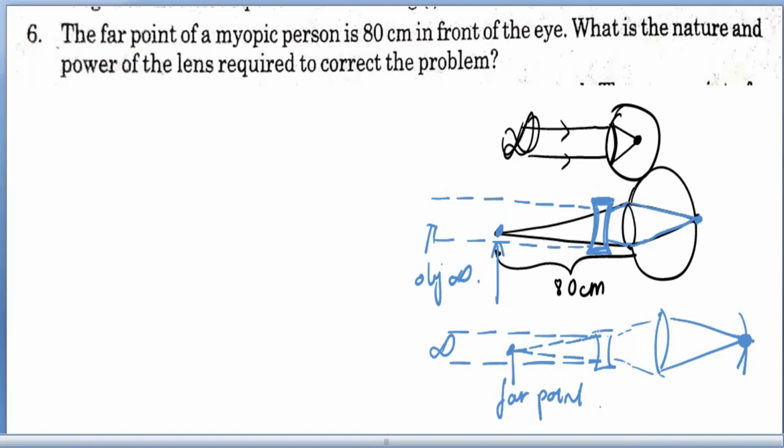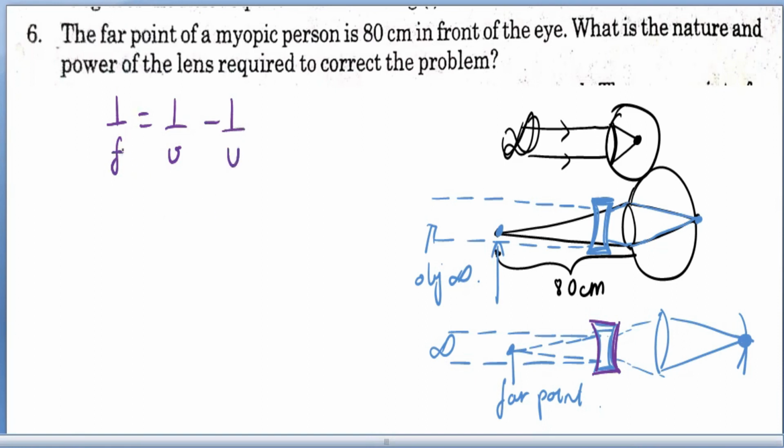So basically now we have to consider only this case, because in the numerical involved in this question, you'll get confused if you consider these things also. Just consider this lens. What do you have to do? You know the lens formula, that is 1 upon f is equal to 1 upon v minus 1 upon u.